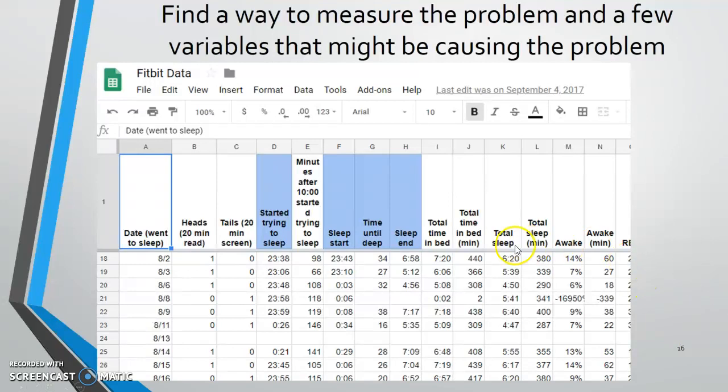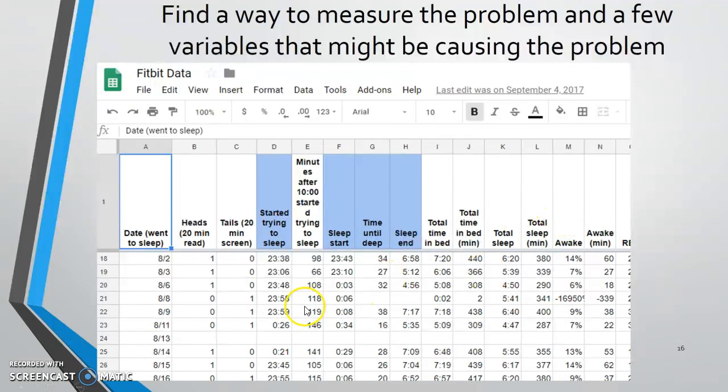But I wanted to get a much more accurate measure, and that's why I used a Fitbit to measure my amount of deep sleep, total amount of sleep, amount in each of the sleep stages, things like that. I also wanted to measure a few variables that might be causing it, so I looked at screen time right before bed, when I started trying to sleep, what kind of noise was going on in terms of white noise, the amount of light, how many of my girls, my stress level that day, all kinds of things, what I ate that day.